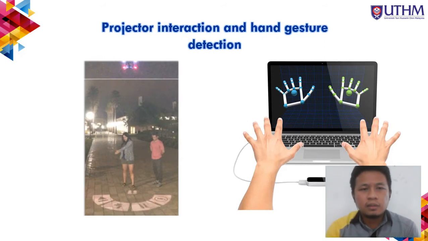For the third paper, they are using projector interaction, and my project uses hand gesture detection. As you can see, the projector interaction has a disadvantage where the interaction is quite hard to detect in bright conditions and sunlight. My hand gesture detection can work in that condition since it has infrared, and it might be more accurate in light conditions because the camera can detect the hand to provide better accuracy.